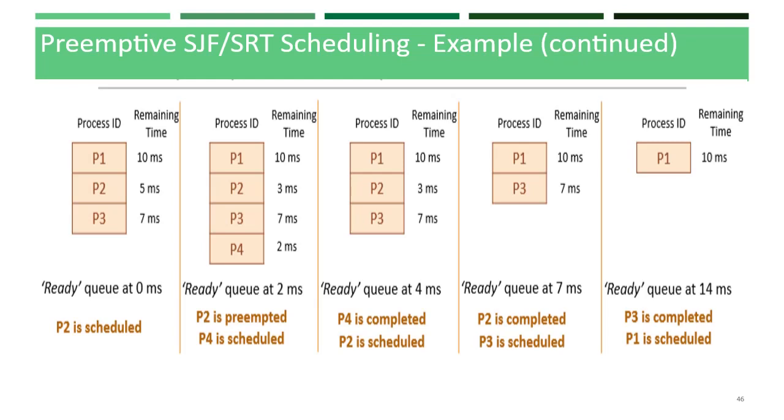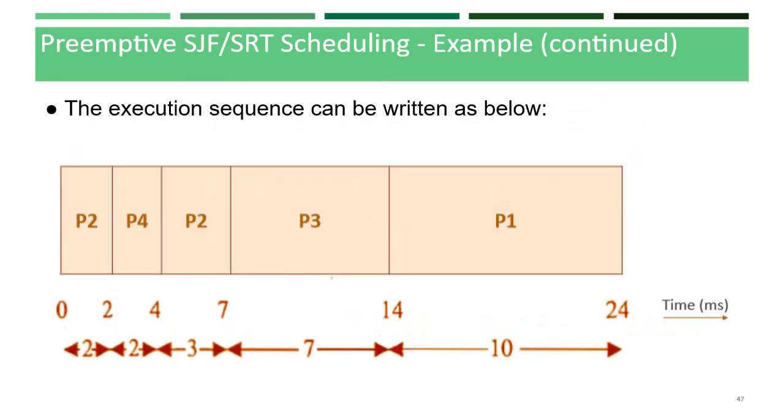Next we have to calculate the timing, which I will show you in the next slide. The execution sequence can be written as below. In this diagram we can see that initially P2 executes for 2 milliseconds, then P4 is added to the queue, which has a lesser execution time of 2 milliseconds.